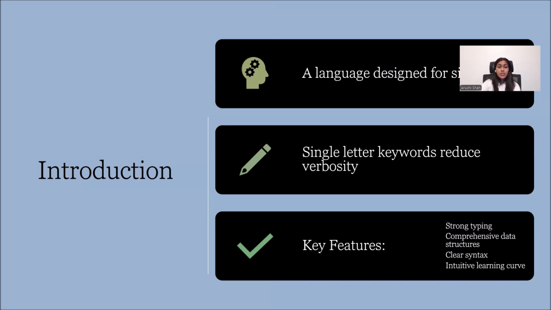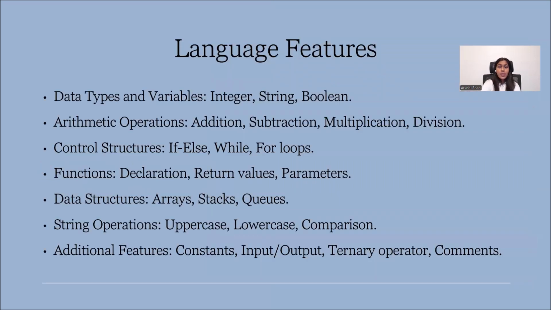So now let me walk you through the main features of our language. We support three basic data types, that is the integer, string, and boolean. We have implemented comprehensive arithmetic operations. To control flow, we have if else statements, while loops, and for loops. The language includes function declarations with parameters and return values. We have also implemented various data structures, including arrays, stacks, and queues. String manipulation operations are available, including case conversion. Additional features include constants, input-output operations, and a ternary operator.